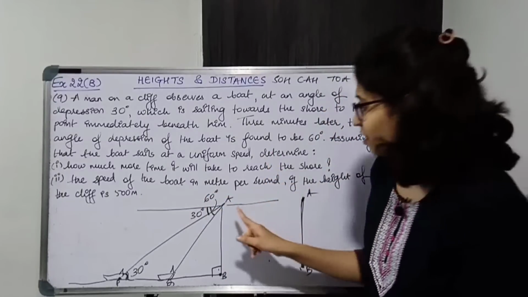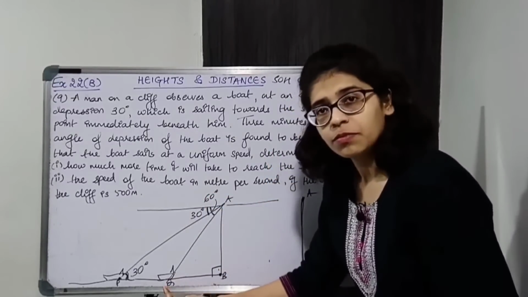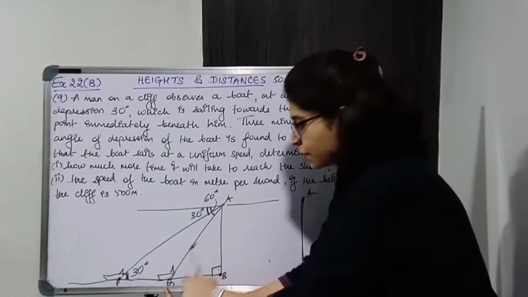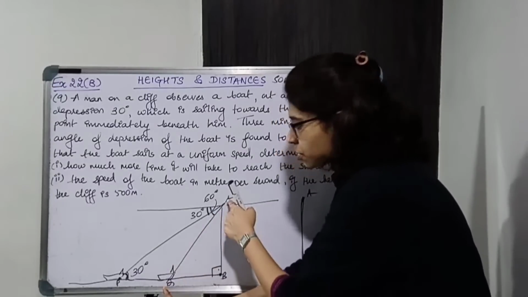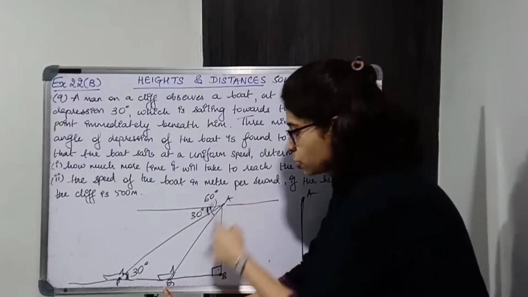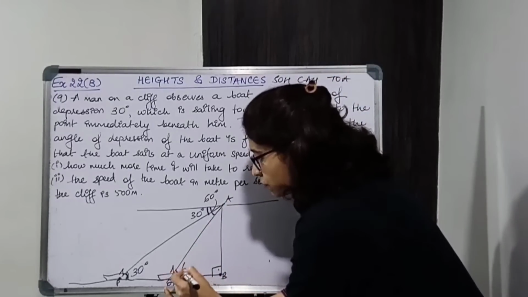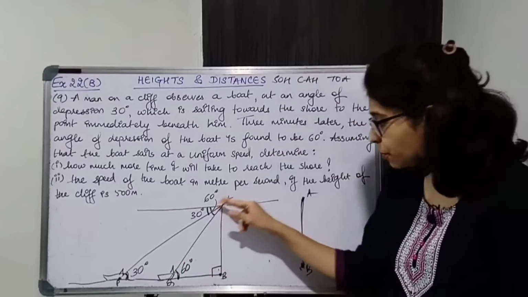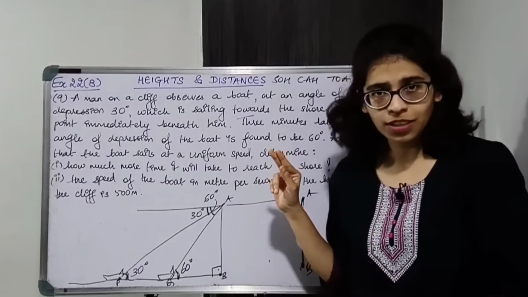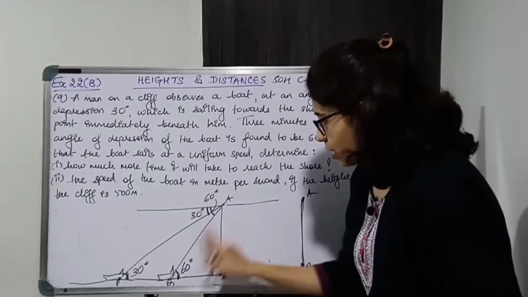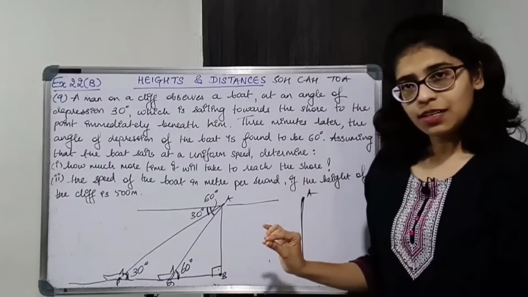Now from here, if you are observing, the depression comes out to be 60. So if you switch places, from here you are observing at point A, so the angle between the line of sight and the horizontal, that is the angle of elevation, will be 60 degrees, because angle of depression is equal to angle of elevation. Okay. So angle AQB will be 60 degrees.